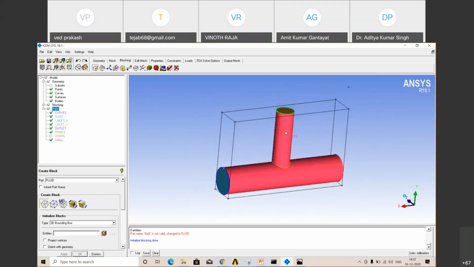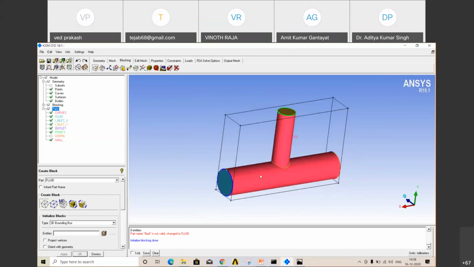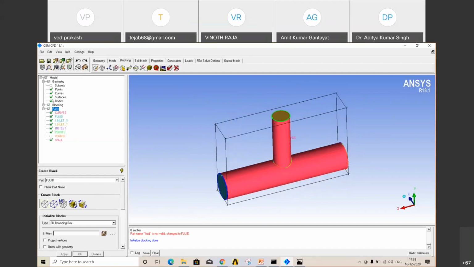Now we don't require this area, at this corner and at this corner. This is unnecessary area, so we have to delete those. For that we have to split the block. So for that we have to create some points also.